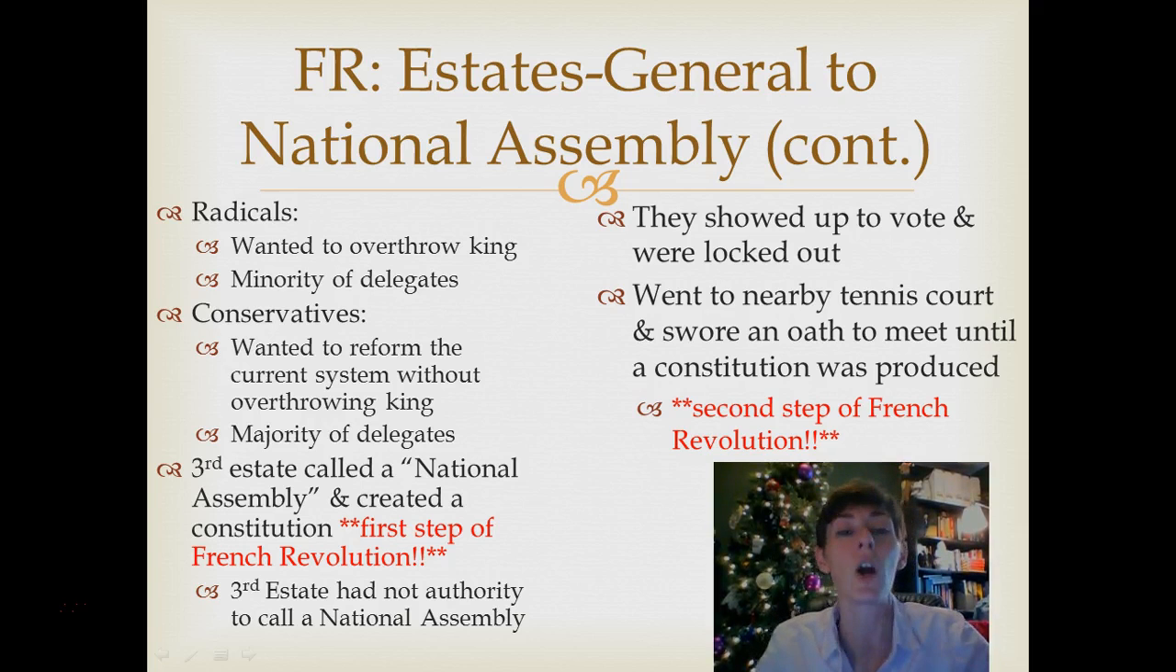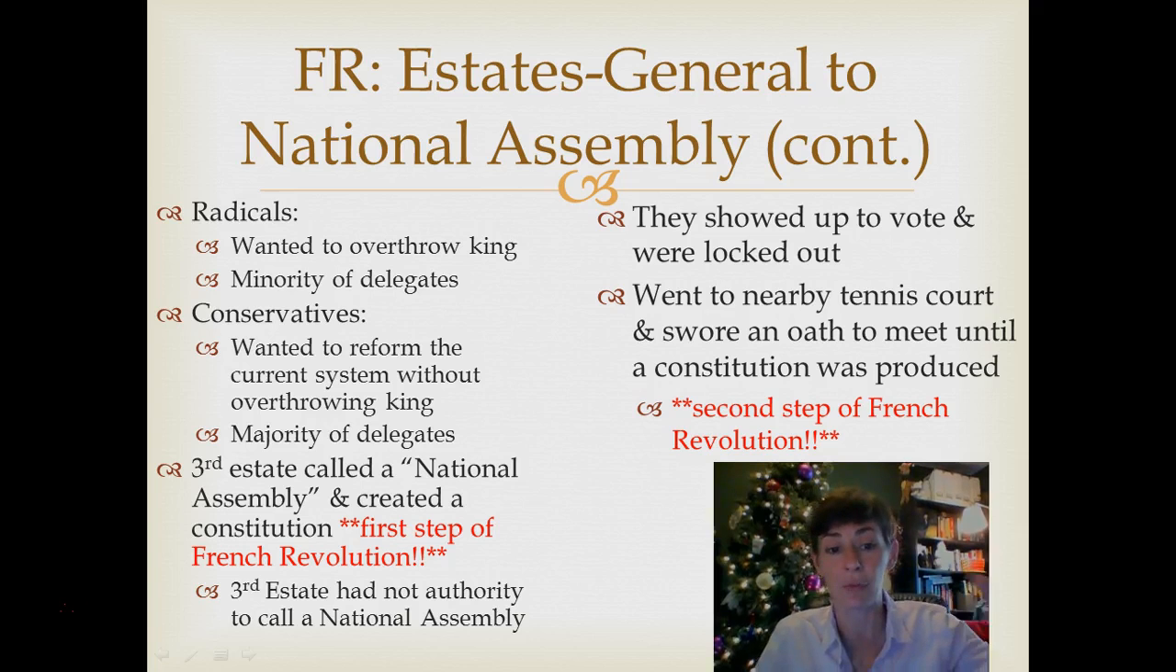The third estate called a National Assembly and created a constitution because they were sick of getting left behind, shall we say, by the other 2 estates. The third estate did not have the authority to call a National Assembly, but they did it anyway. So they showed up to vote and were locked out. Therefore, they went to a nearby tennis court. They swore an oath to meet until a constitution was produced. The Tennis Court Oath was done by members of the third estate, most notably the bourgeoisie, right?